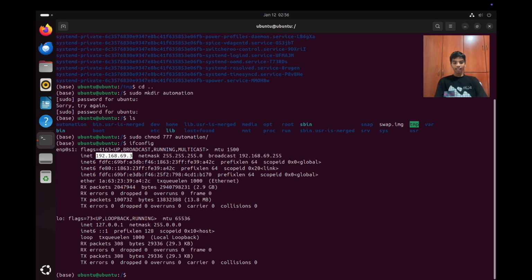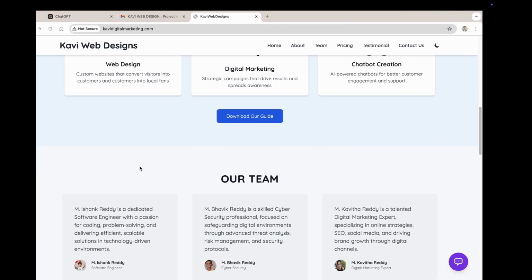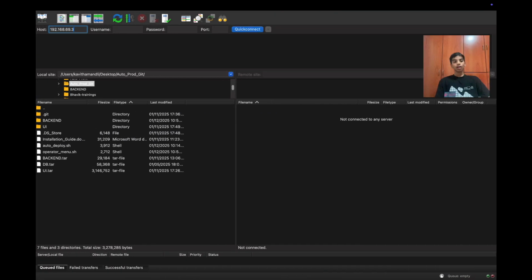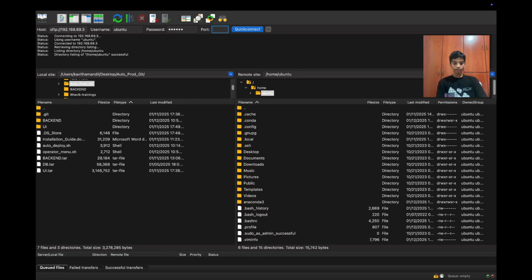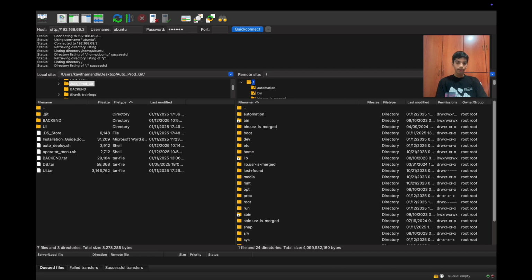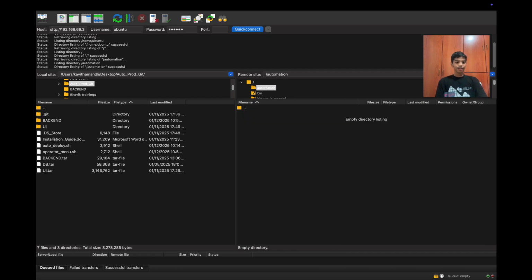And to copy in the Ubuntu terminal, we have to use Ctrl-Shift-C. And this is for Windows also and for macOS. Alright, so the username is ubuntu. The password over here is also ubuntu. Port 22. Also now we have connected over here. So we're going to go in the root and into automation. And we're going to put the autodeploy.sh in there.